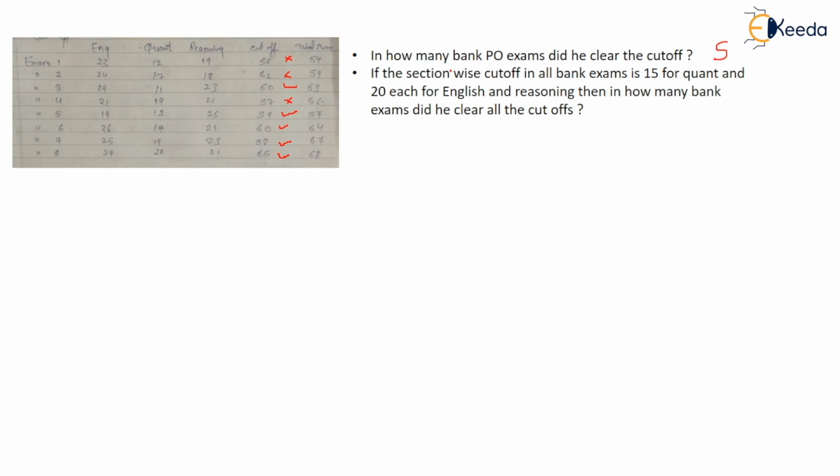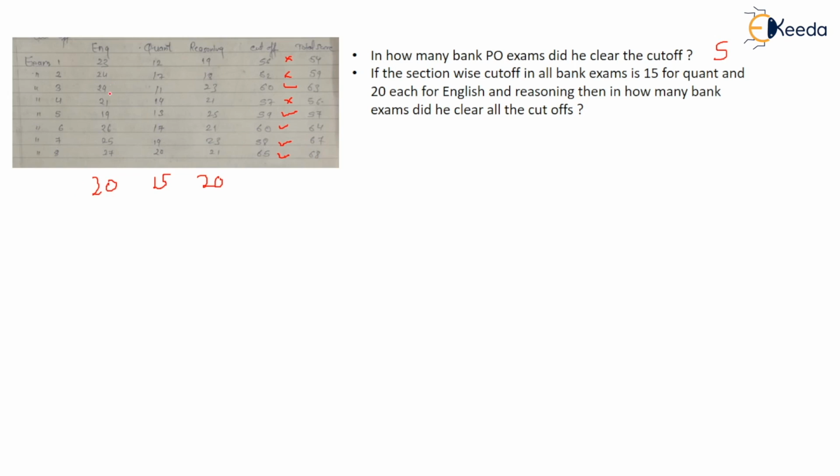If the sectional cutoff in all bank exams is 15 for quant and 20 each for English and reasoning, then how many people can clear the bank exam? So they tell you now the condition is changed. For English, they keep a cutoff of 20, for quant a cutoff of 15, and for English and reasoning it is 20-20. So now, how many people are clearing?